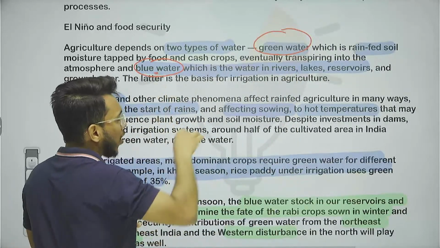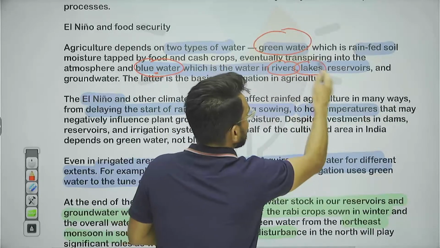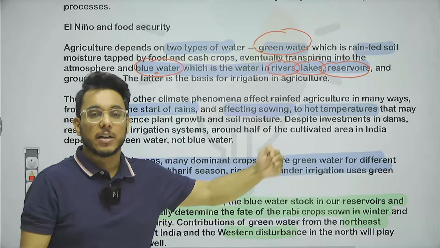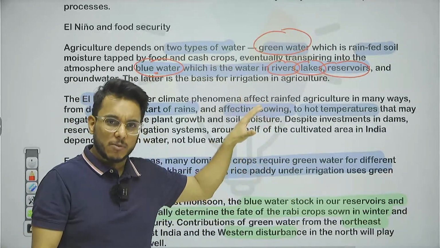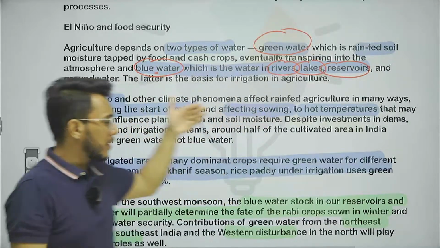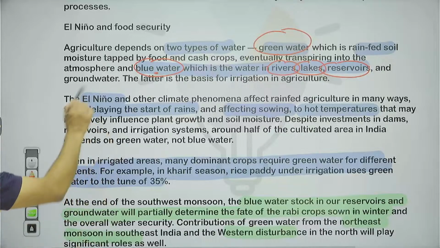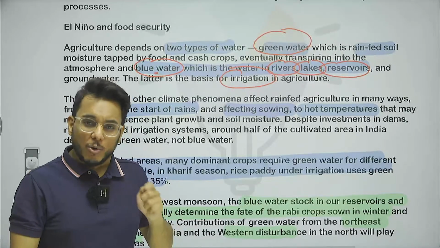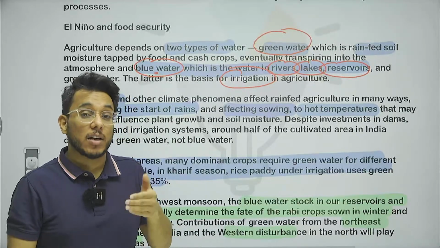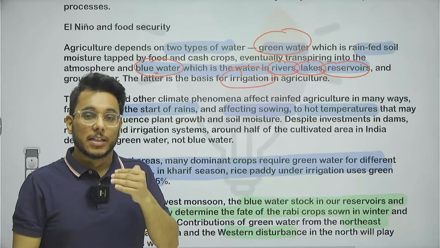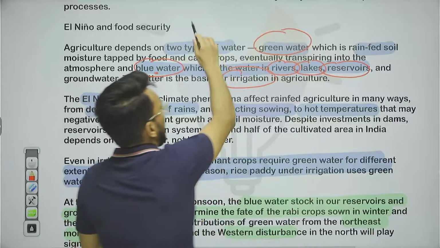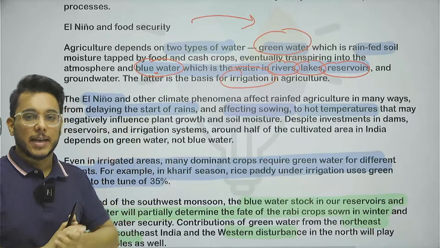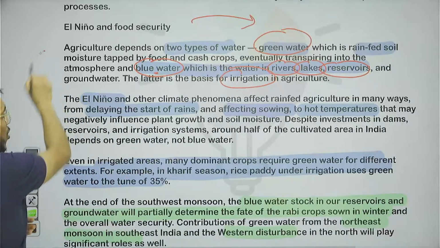Now what is blue water? Blue water is the water that is contained in rivers, lakes, reservoirs, and this water is diverted through canals and irrigation channels, and by this water also the farmers are ensuring their agricultural crops. Now, when we talk about irrigation, right now not all the fields in India have irrigation facility. Around 40 to 45% of fields in India are covered under irrigation channels. So largely, the fields that we have today depend on green water. Green water is rainfall water and it depends on monsoon. And monsoons are getting impacted because of El Nino. So you need to understand this.